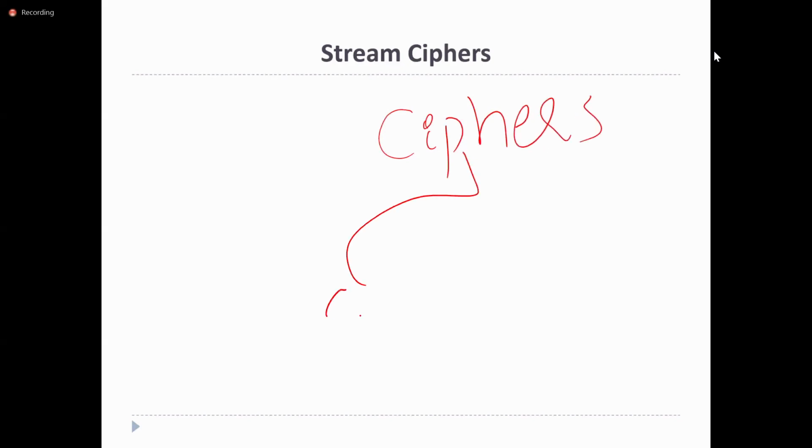And here ciphers are divided into two types. One is symmetric, asymmetric. Encryption and decryption will be done. So the algorithm or the procedure which uses both encryption and decryption is called a cipher. So ciphers are divided into two types. One is symmetric ciphers, the other one is asymmetric ciphers.